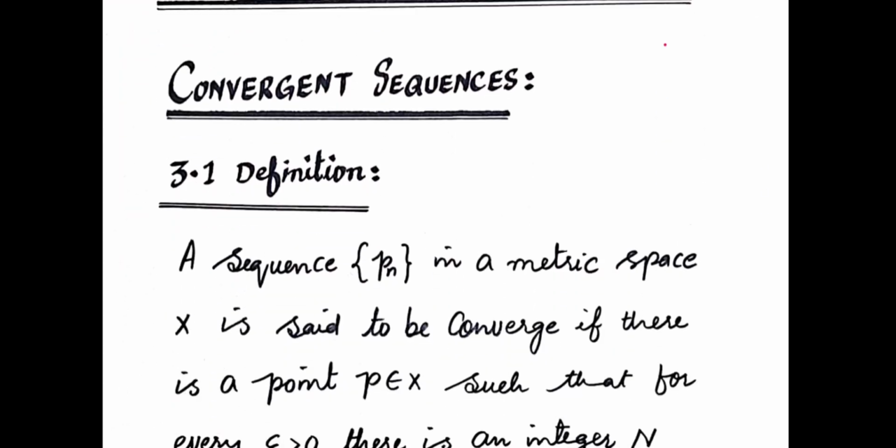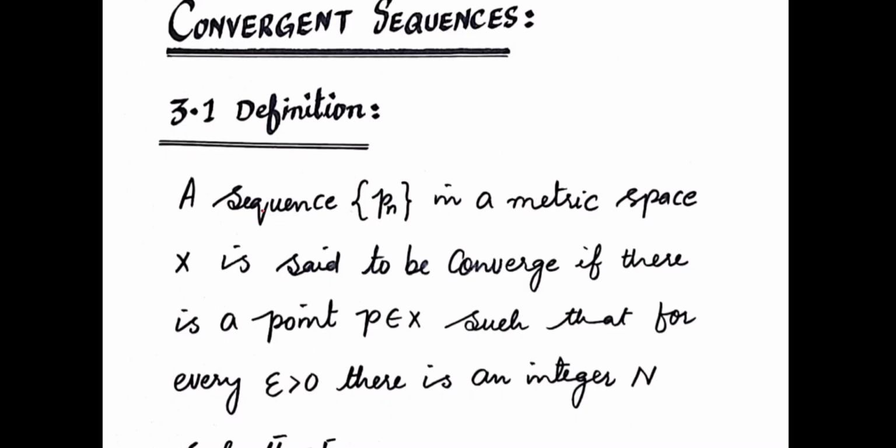This is definition 3.1. This definition is about convergent sequence. In this book, we will discuss this definition with the relation of metric spaces because chapter number 2 is actually the basic topology. So Walter Rudin defined all the definitions related to metric spaces.